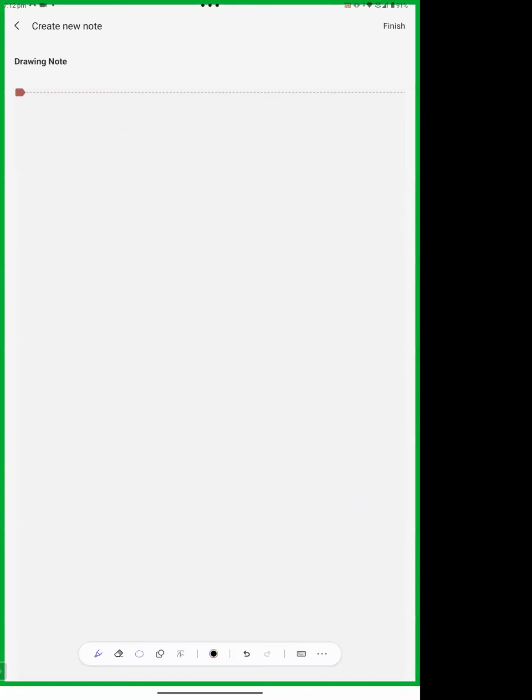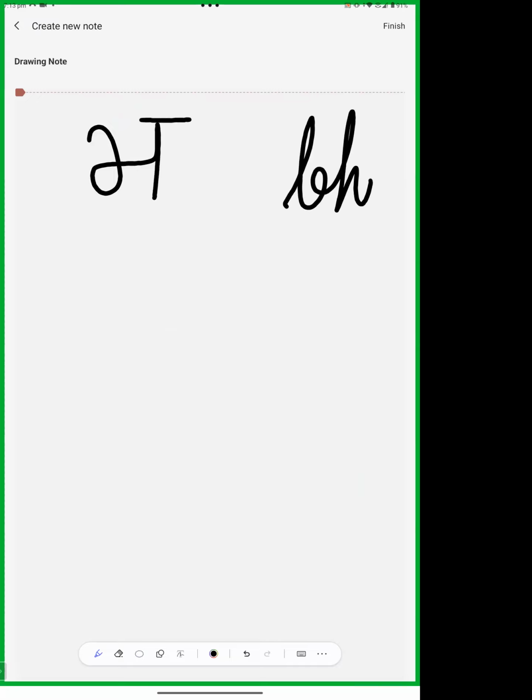Then Bha. We start from this line, the straight one, then a stroke, and then we make a round and it goes like this.